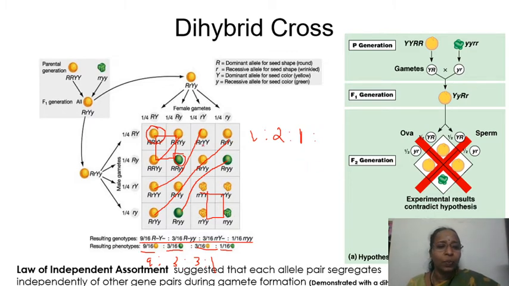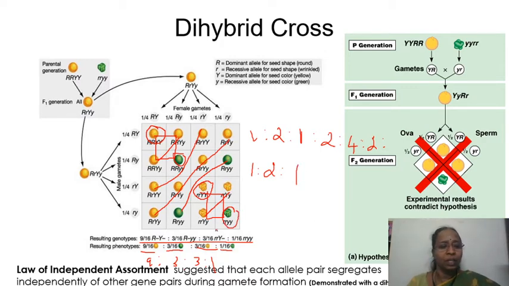Now, if you take this one, these 2 are the same. It is heterozygous for the first character and homozygous dominant for the second character. So 2 here, and all the 4 are going to be heterozygous for all the characters, that is both the characters. And this is going to be heterozygous for the first character and homozygous for the second character. So this is going to be 2. Now consider this box. This is 1 and that is homozygous for the first one and homozygous dominant for the second one, and these two are going to be the same. So this is 2 and this one is 1 again. So like this you can write.